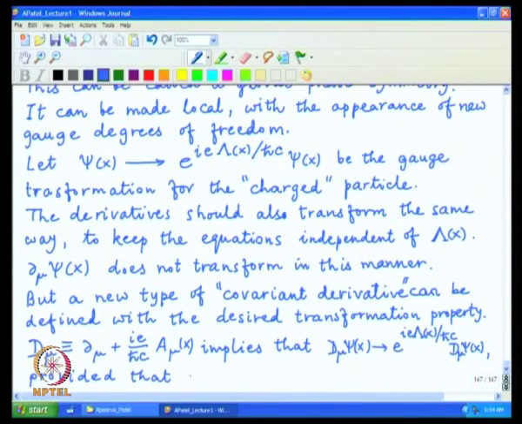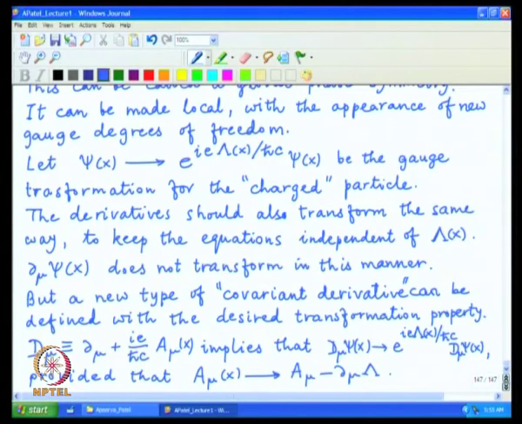and that can be achieved by changing this extra quantity which we have inserted, it also changes, and that change is exactly the one which we have seen before, and that was the reason for using all these constants in a particular way. The derivative will produce d mu lambda and then A mu will also change by minus d mu lambda. The total result is that the whole object transforms by the overall phase.